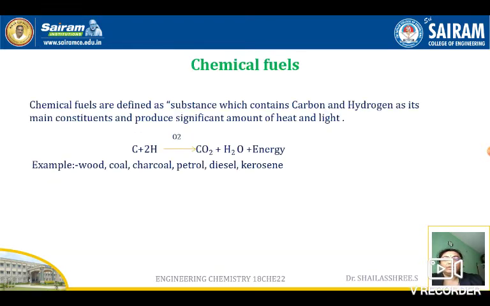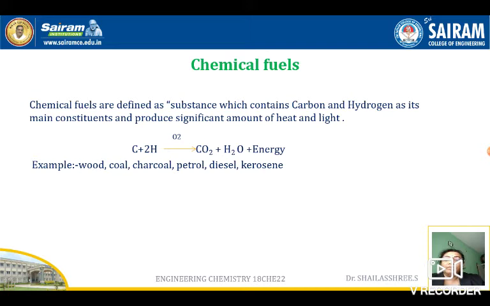So let us start with the chemical fuel. What is a chemical fuel? Why are we discussing fuels in this chapter, particularly chemical fuels and the fuels which are synthesized in a laboratory, that is artificial fuels? That is because from day to day the demand for fuels is increasing, because of anthropogenic sources. Man wants to be very comfortable. So with the increase in population, we are using many vehicles. When we use many vehicles, automatically the demand for fossil fuels will increase.